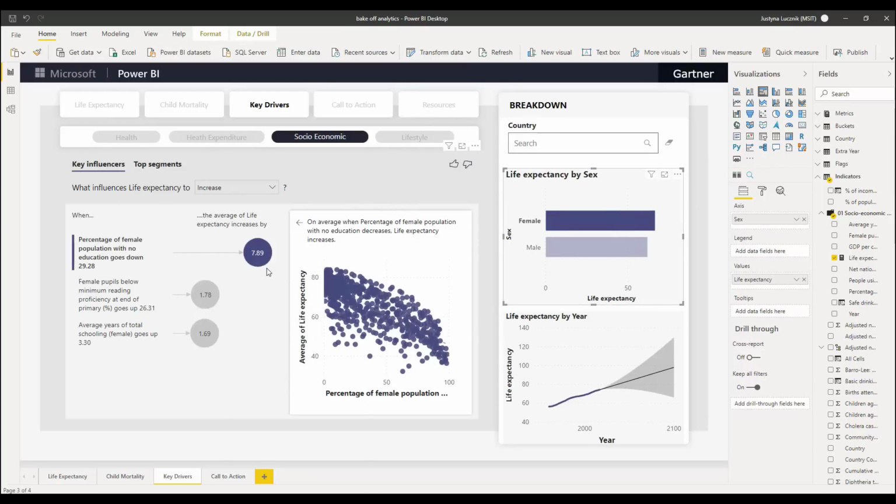Now, when it comes to females, my top factor is actually education. As the percentage of females who go to school decreases, so does the life expectancy.